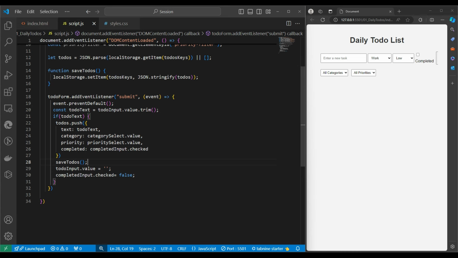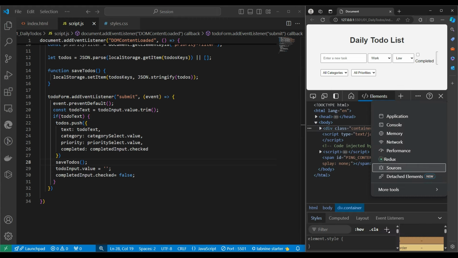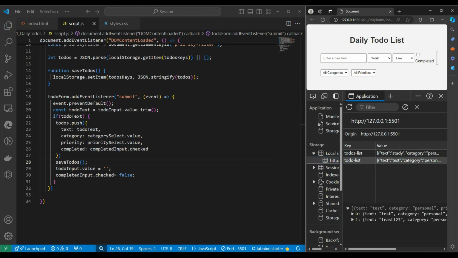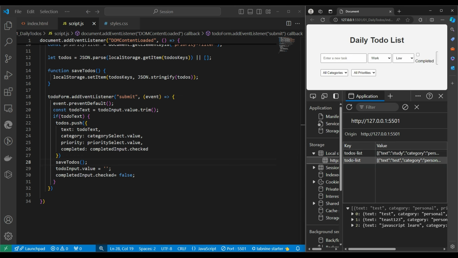So let's test it, guys. For testing purposes, I'm opening the local storage. These are entries I tested earlier, but we can even clean it. So let me delete them and leave just this one. Over here we'll write, suppose, JavaScript learn, and click submit. Yes, we got it. This is this one actually.